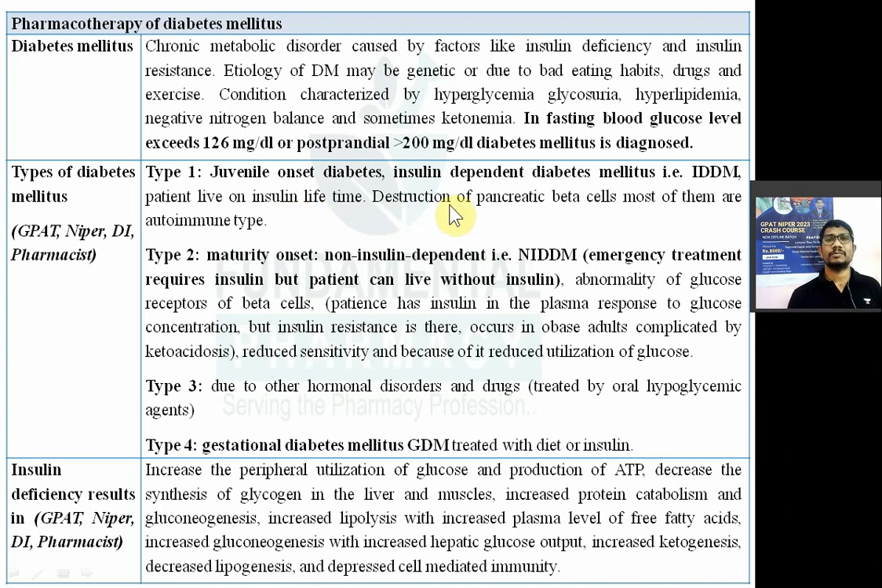So juvenile onset diabetes mellitus or insulin dependent diabetes mellitus, and the reason behind this is nothing but the destruction of pancreatic beta cells. Most of them are of the autoimmune type because of the immunity.